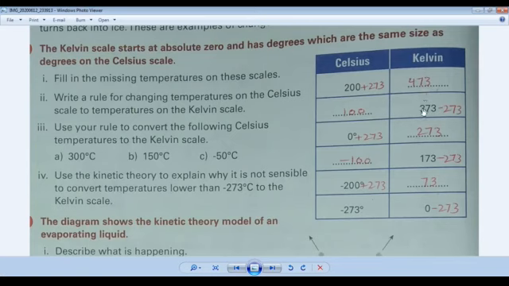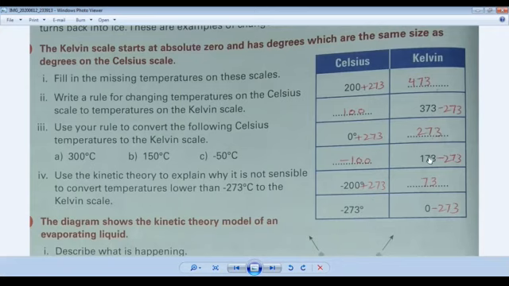Okay, second answer is that Kelvin scale is given. You have to find the Celsius scale. How can we find it? We all know Kelvin scale is 273 degree. So from 373, you will minus 273. And because of that, you will find the answer 100 degrees Celsius. Is it clear? Okay, now 0 degree centigrade is given in Celsius. We will add 273 degree, and because of that we will find the 273 Kelvin answer.